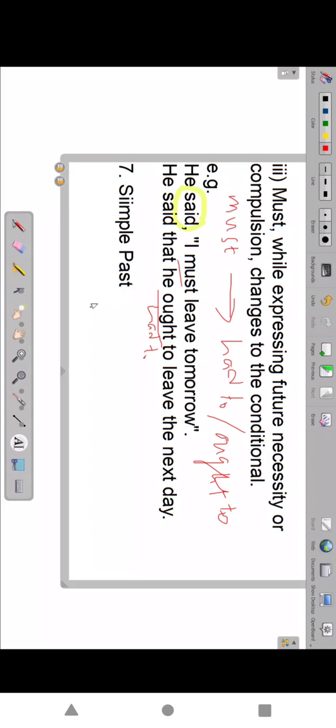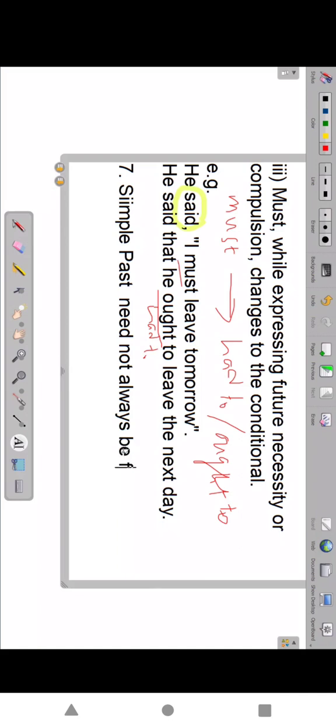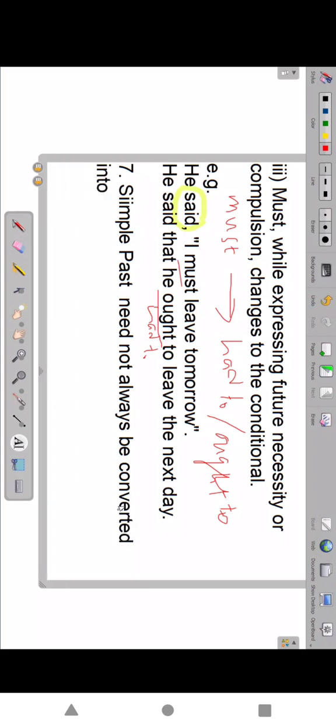For simple past, not always. Be converted into past perfect.